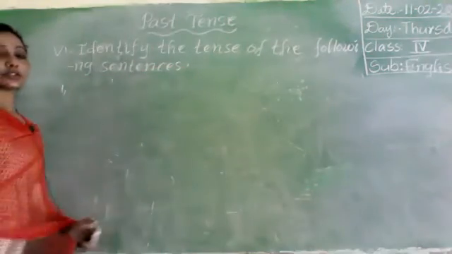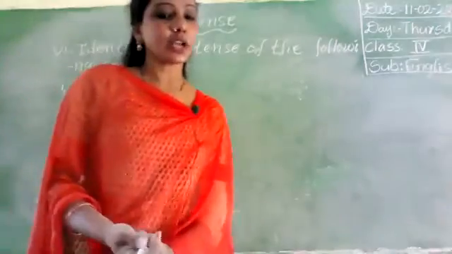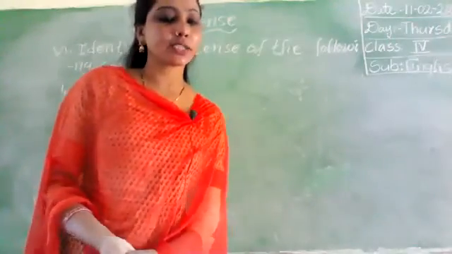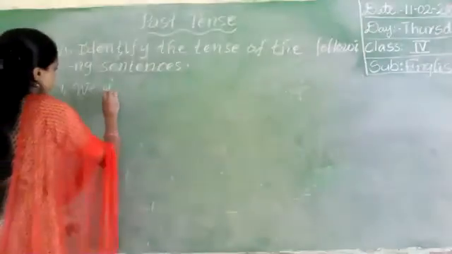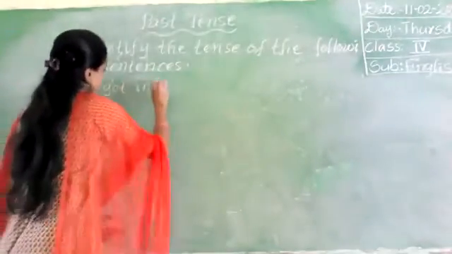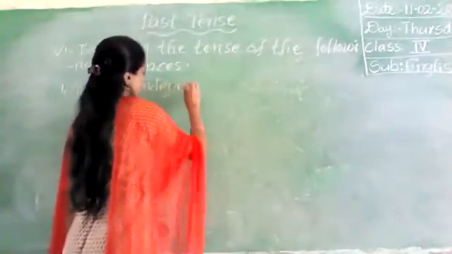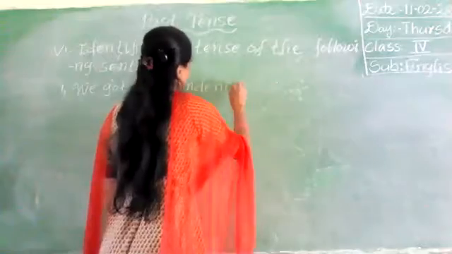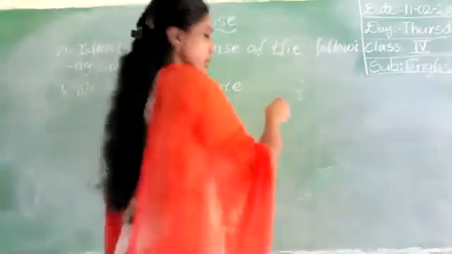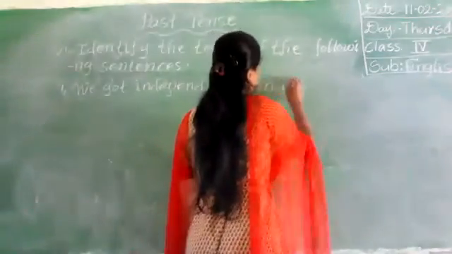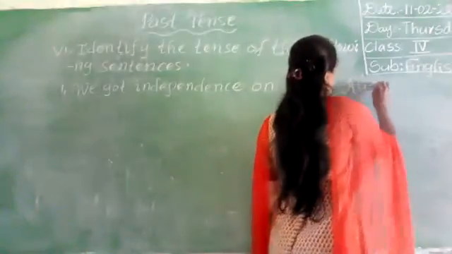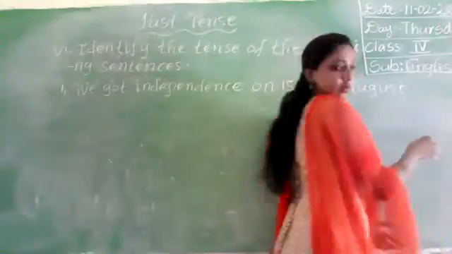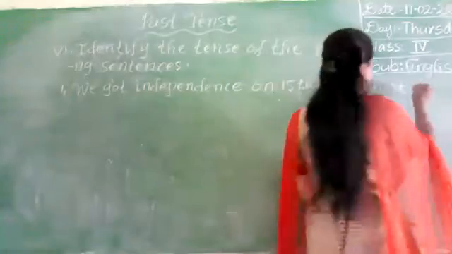Okay. So look at the first sentence. We got independence on 15th of August 1947.